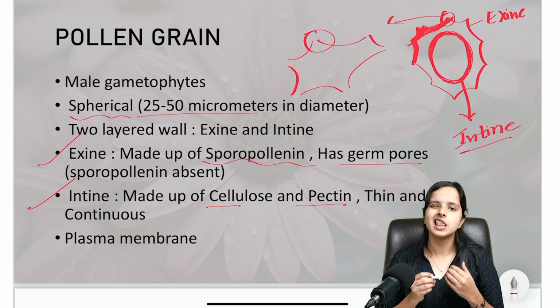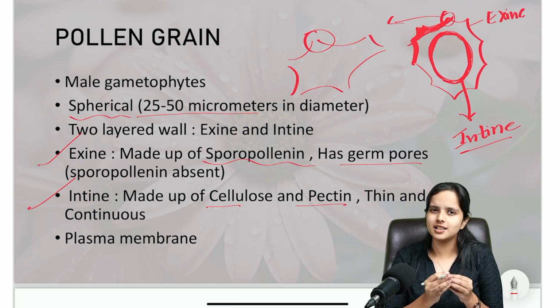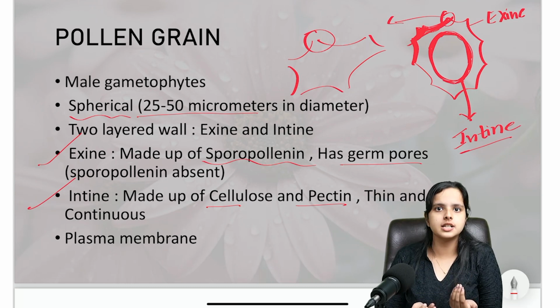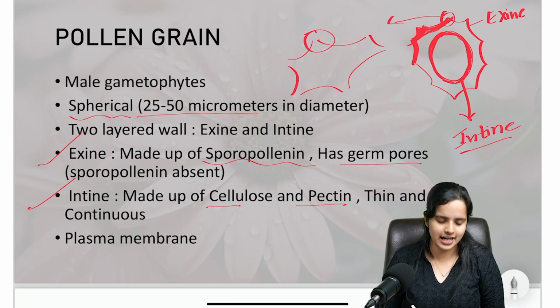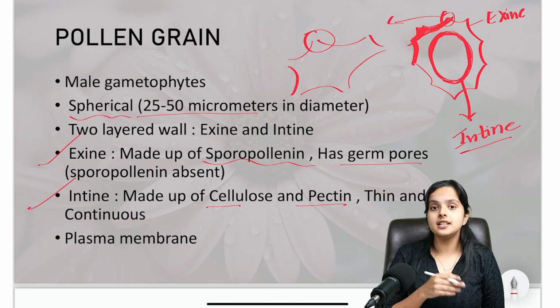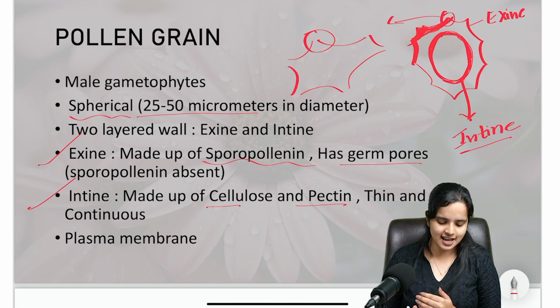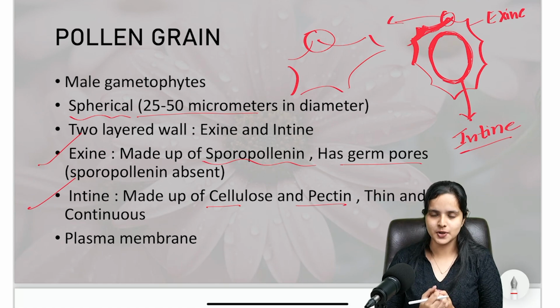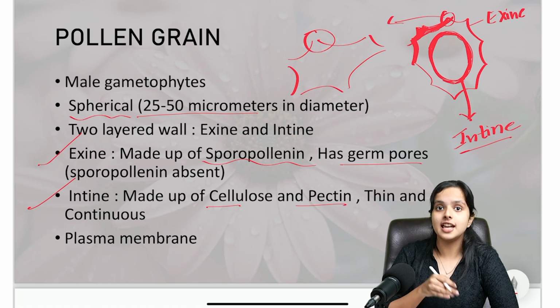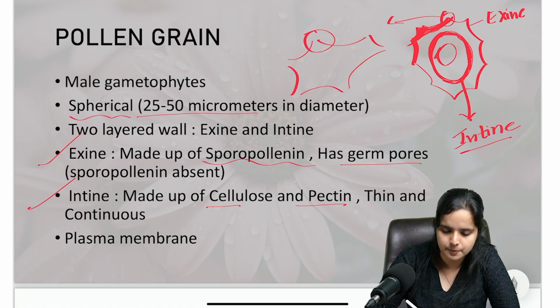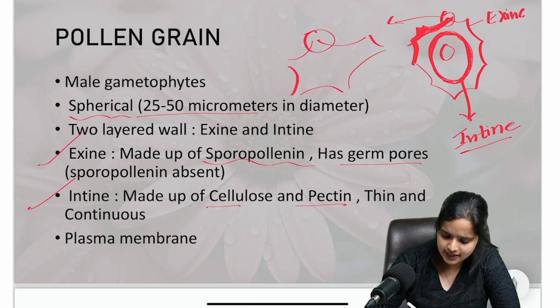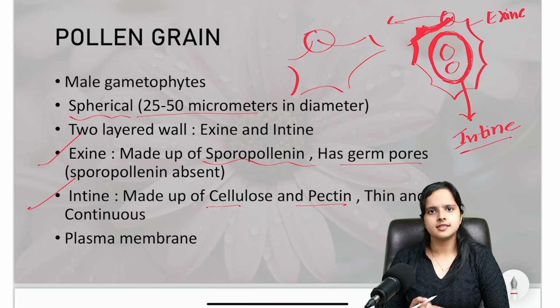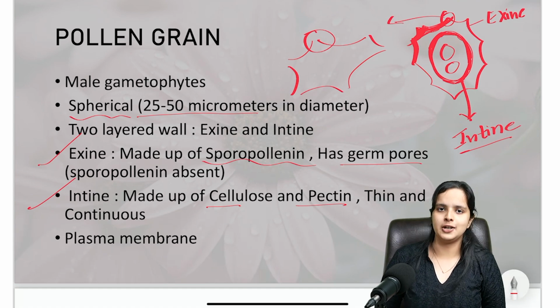The intine is thinner because it's the inner layer, but the exine is the outer layer, so it'll be far stronger and thicker. That's common sense again. So the intine is made up of cellulose and pectin, and the outer layer, the exine, is made up of sporopollenin. Inside this intine, you'll have the plasma membrane, or simply the male gametes. Those male gametes are cells, and cells of course have a plasma membrane.